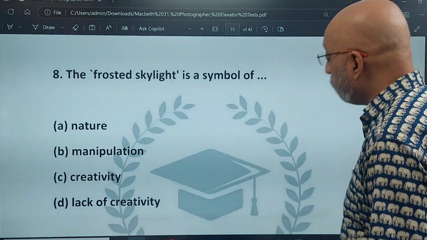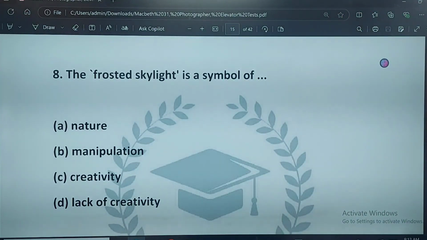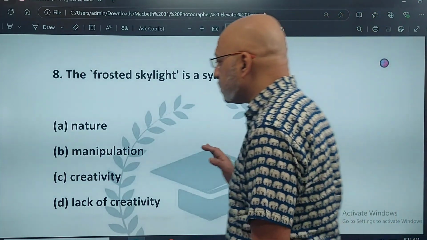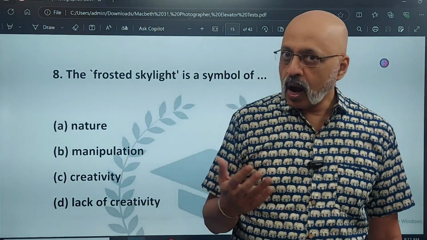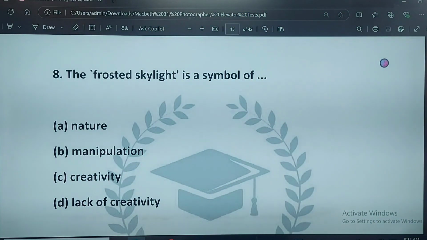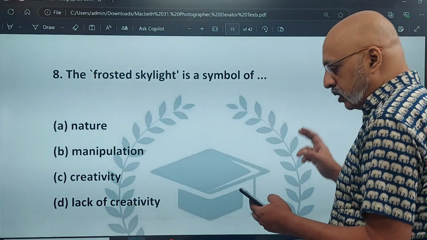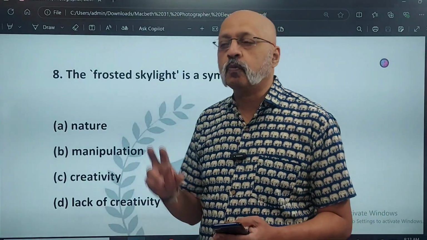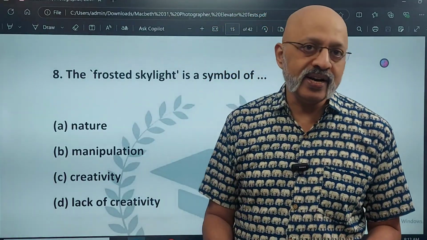The frosted skylight is a symbol of what? Is it a symbol of nature? Is it a symbol of manipulation? Is it a symbol of creativity? Or is it a symbol of lack of creativity? Okay, so the correct answer, this one. Now, this is an analysis question. It is manipulation, and I will tell you exactly how it is a case of manipulation, because the type of skylight, in fact, I've written a note out here, it diffuses the natural light. I've explained it in the video also. Please see the videos for a detailed understanding.